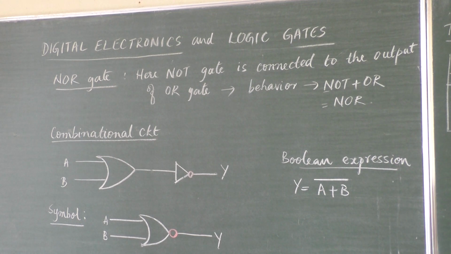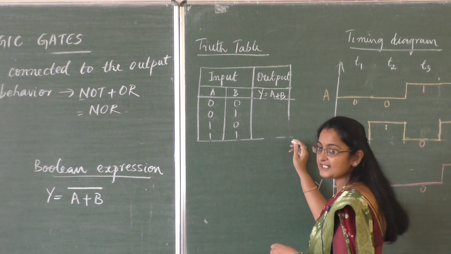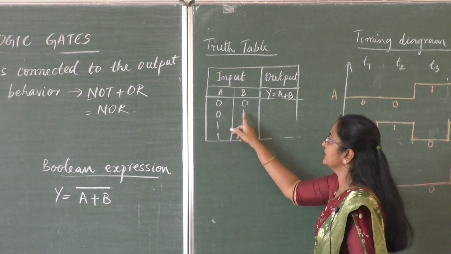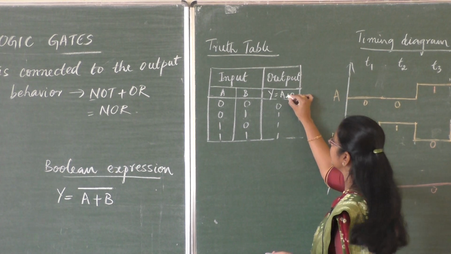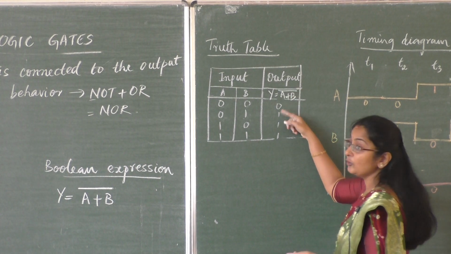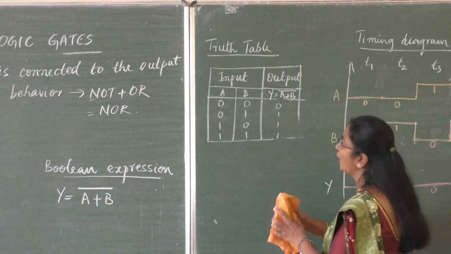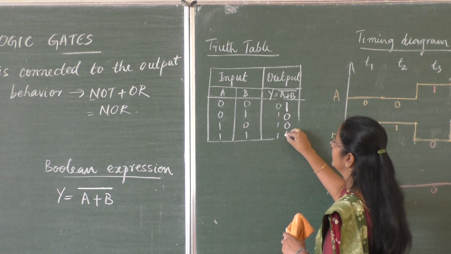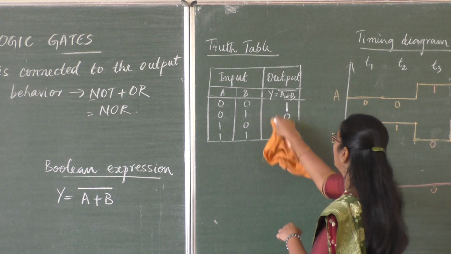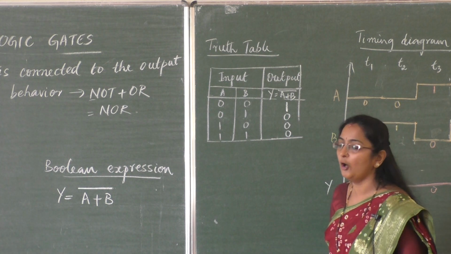Now in the truth table, it is NOT OR. First, let us write the truth table of the OR gate, A plus B. What is A plus B? OR: when either A or B is 1, we get 1, otherwise 0. Since it is NOT OR, the output should be the NOT of that. Here, if it is 0, NOT 0 is 1, and 1 means NOT 1 is 0. So the output will be 1, 0, 0, 0 for NOR.